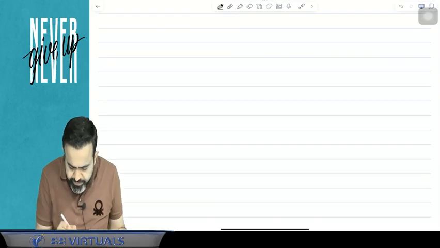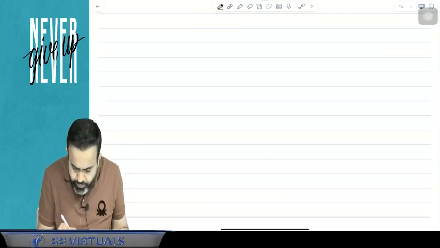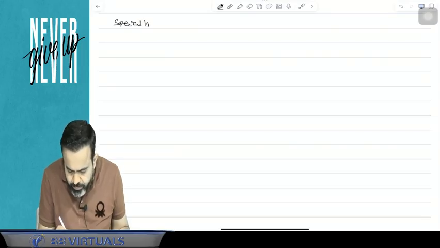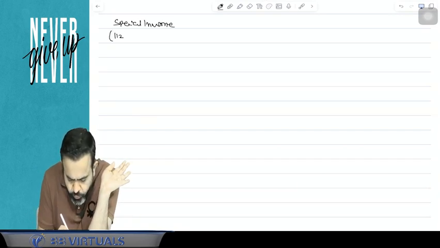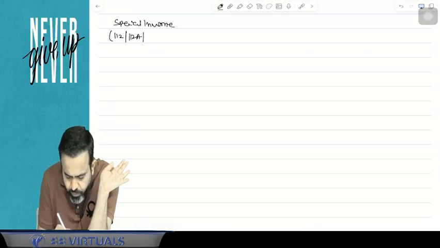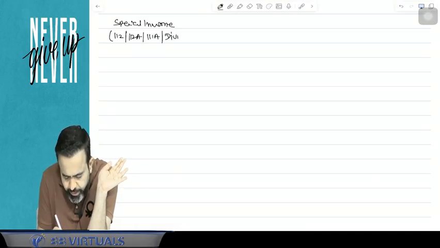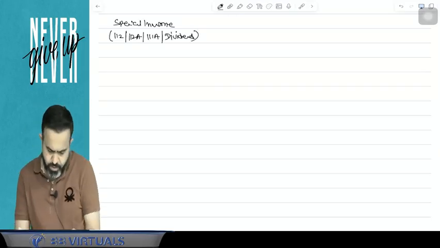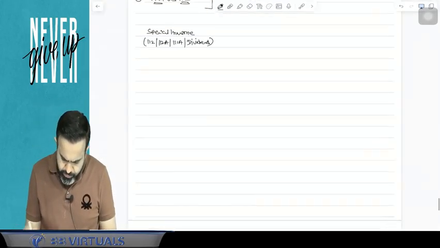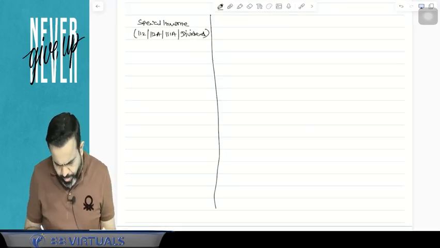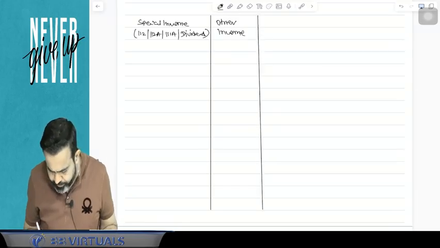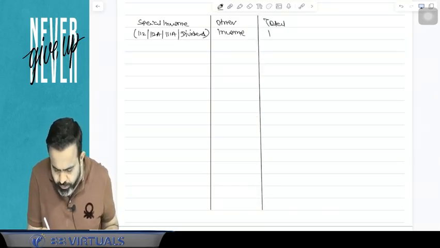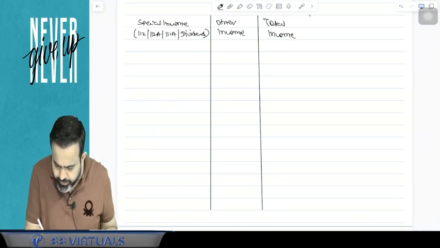Suppose guys, there is one person, and in case of that person, suppose his special income is these four incomes, either LTCG 112 or 112A or STCG 111A or dividend income. I am just calling this income a special income. Suppose this is the special income. Now, other income is other than this special income. And the third column is total income. Total income means your special income as well as the other income.